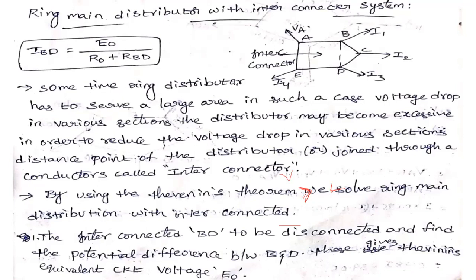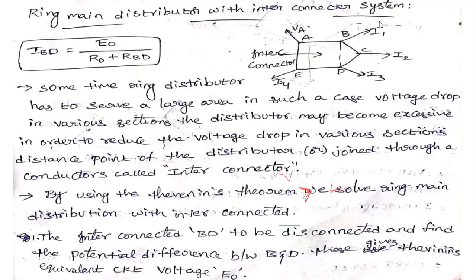Sometimes a ring distributor has to serve a large area. In such a case, the voltage drop in various sections of the distributor may become excessive. In order to reduce the voltage drop in the various sections, by using Thevenin's theorem, we solve the ring main distribution system with interconnector.